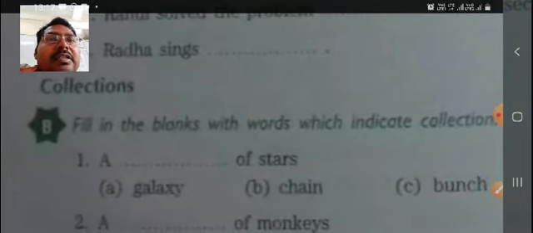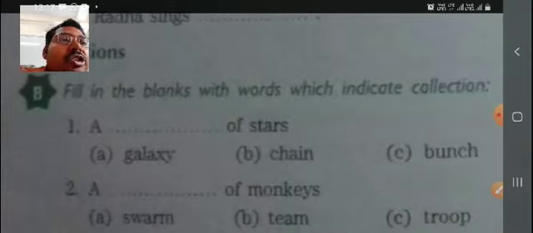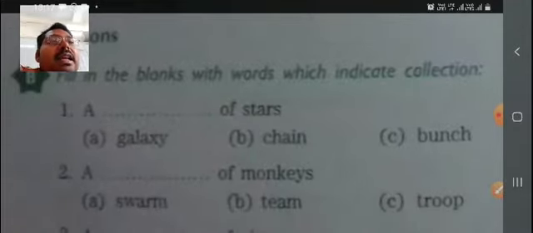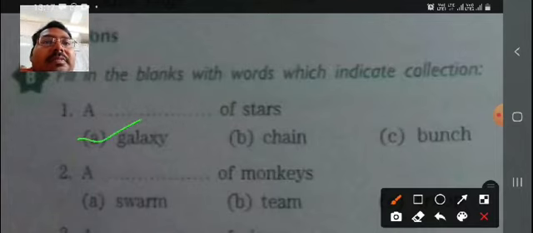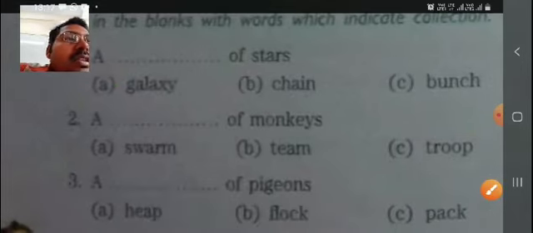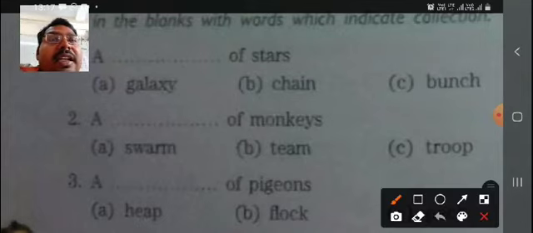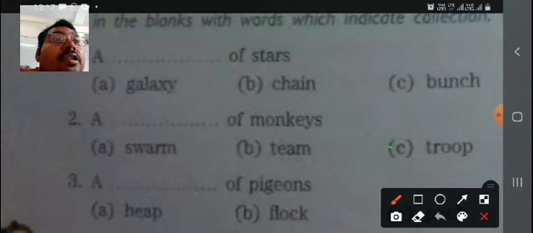Now exercise B is about collective nouns. Fill in the blanks with the indicated collectives. I think this is very easy for you. Stars: what is the collective noun for a number of stars? Galaxy, chain, or bunch. Everybody knows galaxy is the right answer there. Is there any problem? I don't think so. Galaxy. And of monkeys: what is a group of monkeys called? Swarm of monkeys, team of monkeys, or troop of monkeys? Swarm is for bees, and team is for players, so troop is the right answer.